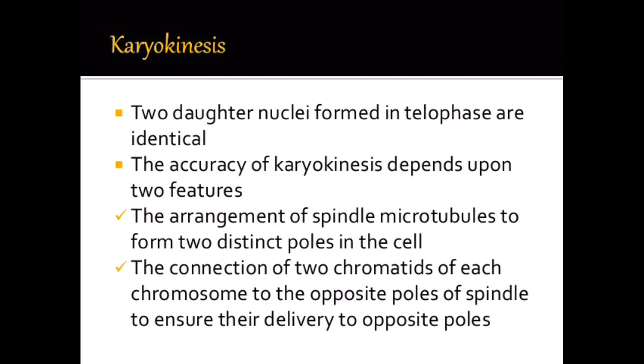Karyokinesis: the two daughter nuclei formed in telophase are identical. The accuracy of karyokinesis depends upon two features: the arrangement of spindle microtubules to form two distinct poles in the cell, and the connection of the two chromatids of each chromosome to the opposite poles of a spindle to ensure their delivery to opposite poles.